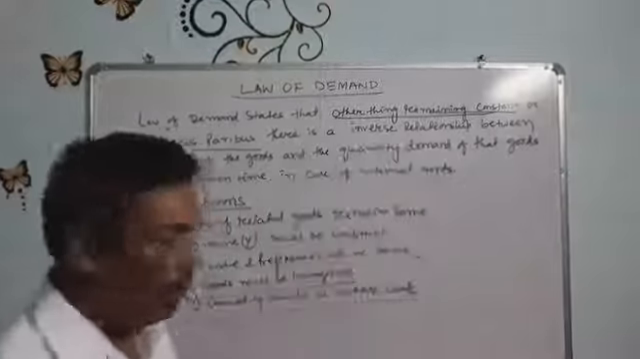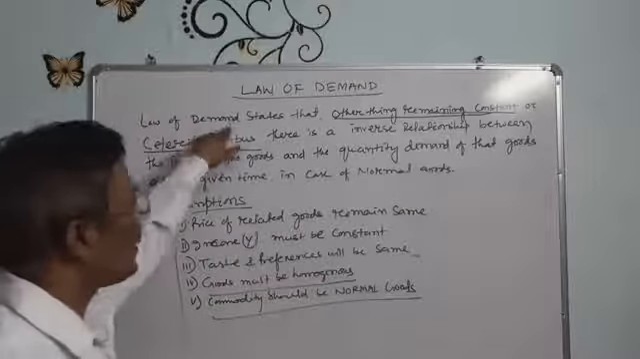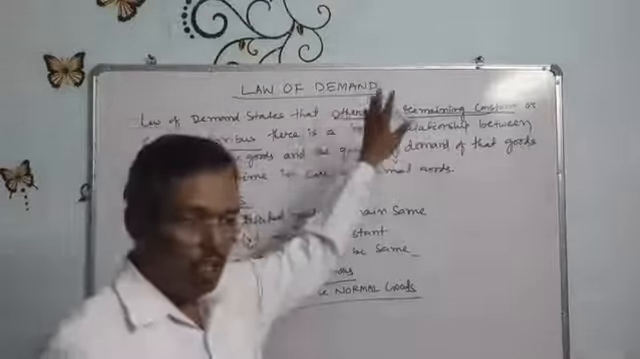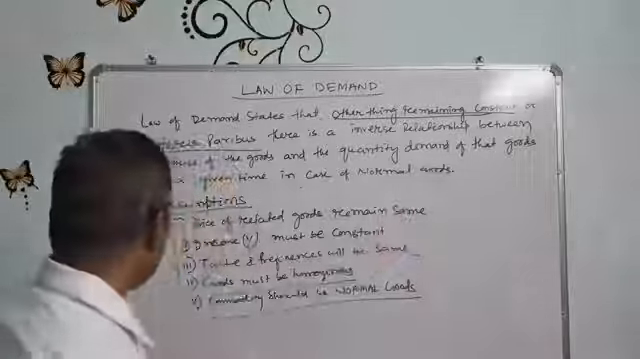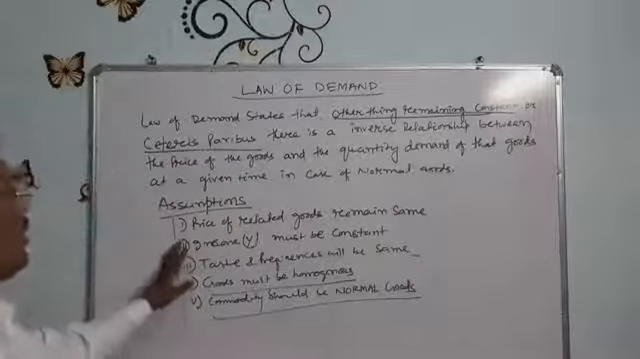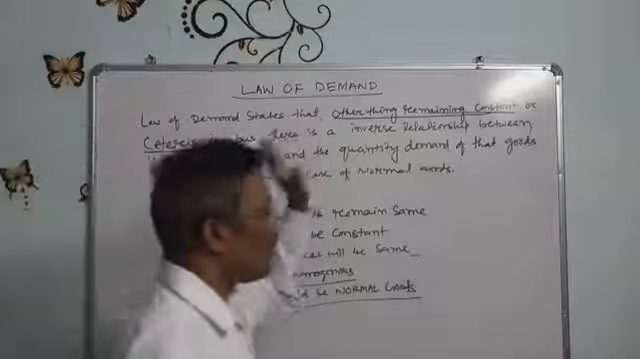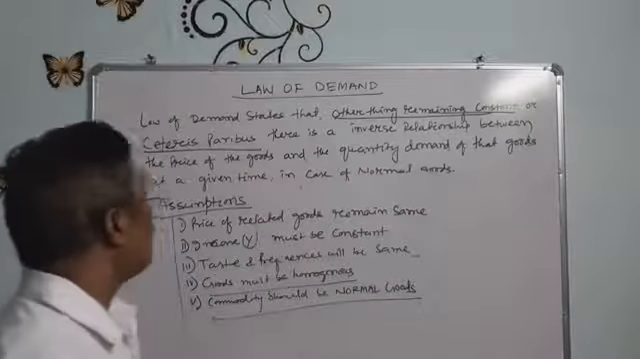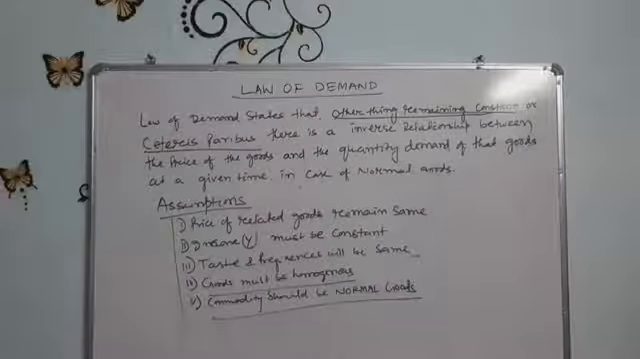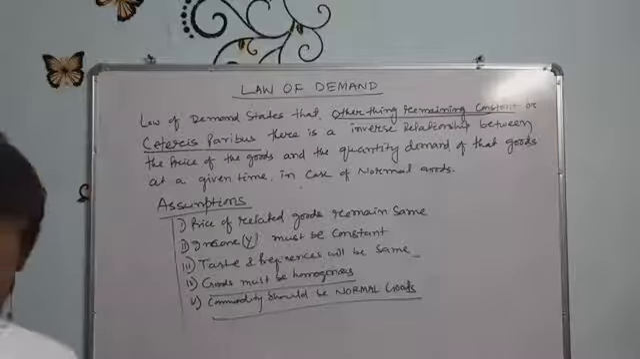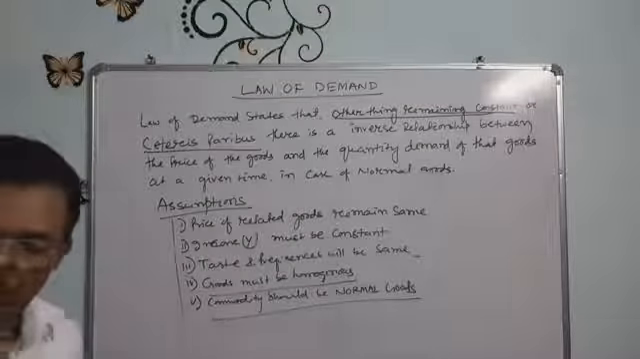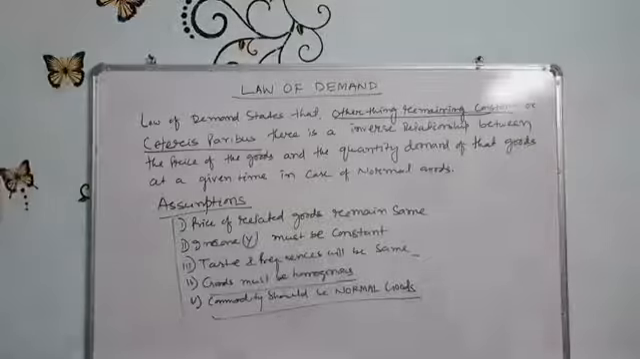So what is the law of demand? The law of demand states that other things remaining the same, other things remaining constant, these are the assumptions, then there is an inverse relationship between the price of the good and the quantity demanded of that good at a given time in case of normal goods. That is called the law of demand.